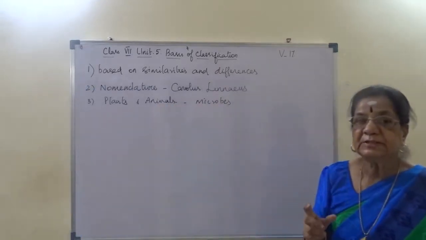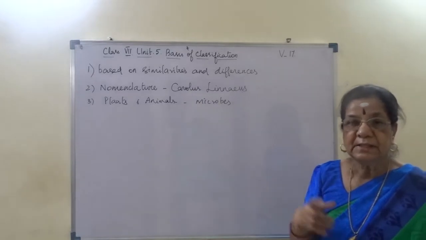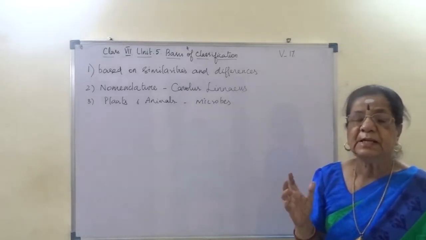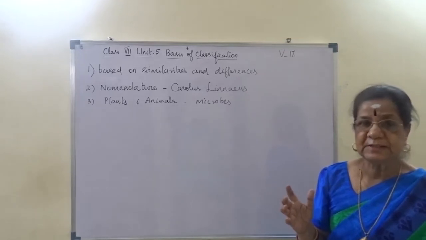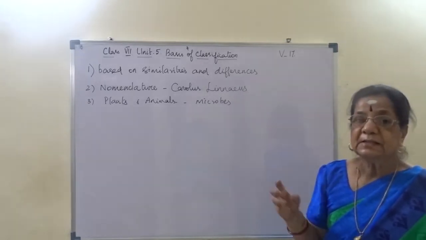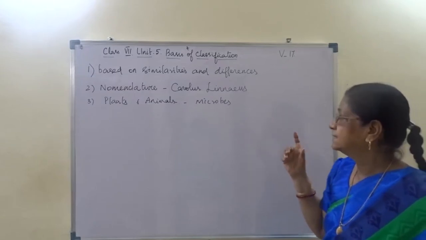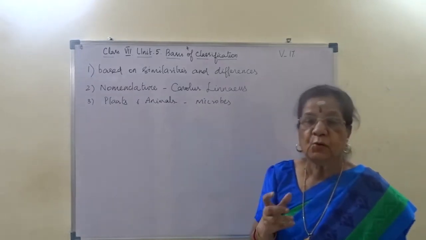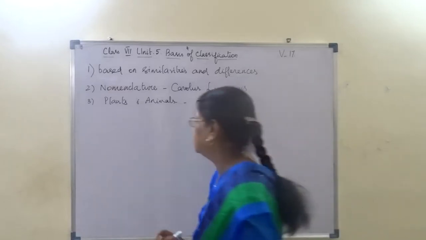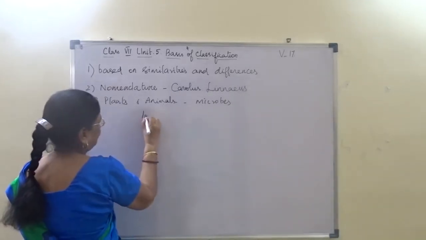Right? Now these plants and animals, they are classified based on the characters we study, isn't it? And for that, this scientist Carolus Linnaeus followed a specific feature called key.